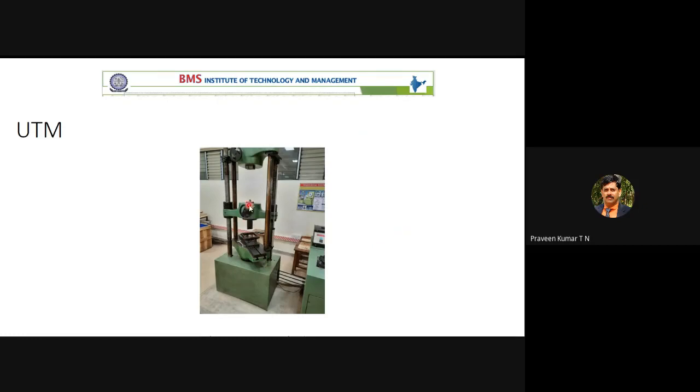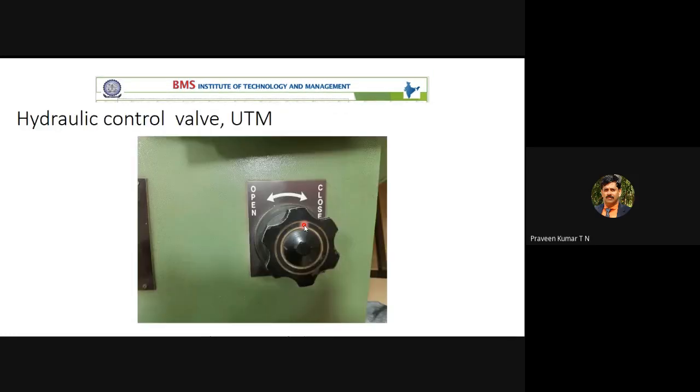You have to move this cross head, referred to as the cross head moving up and down. It is operated by hydraulic means. We have hydraulic valves like a regular tap. If you want to load and unload the hydraulic system, we have open and close, which is indirectly opening or closing the valve. So it is almost like a regular tap. Fluid enters into the cylinder, because finally the load is applied through hydraulic means, not by mechanical means.